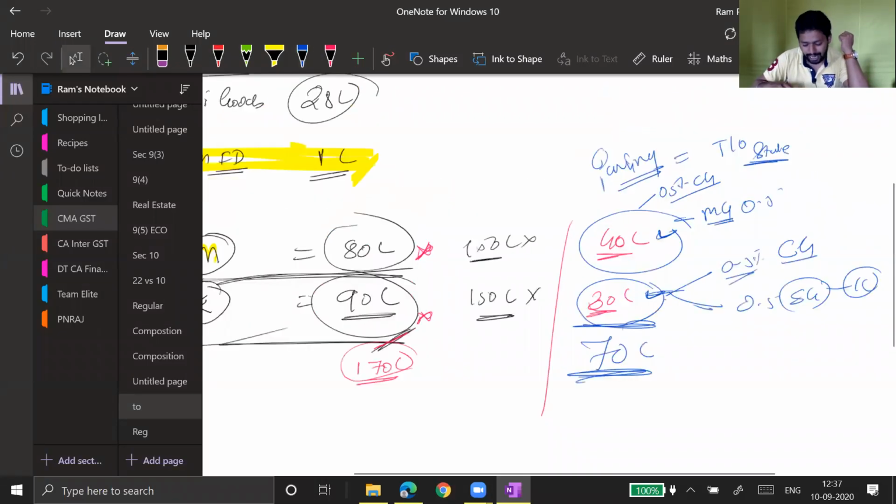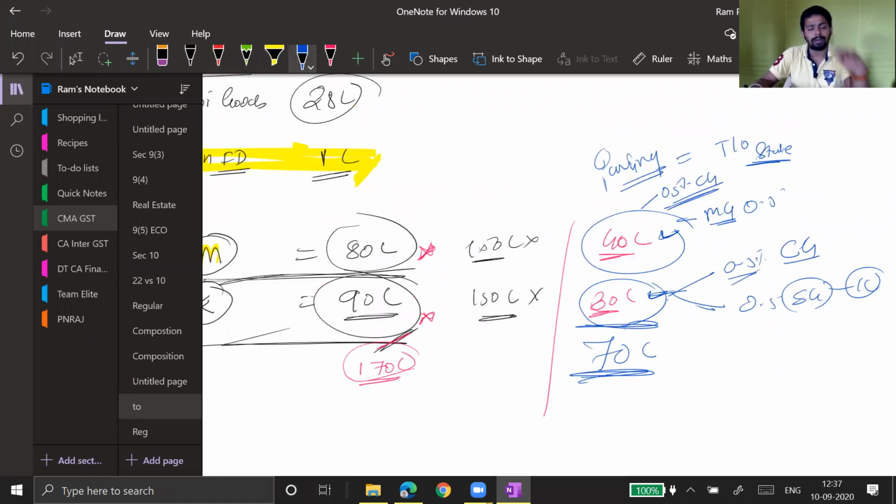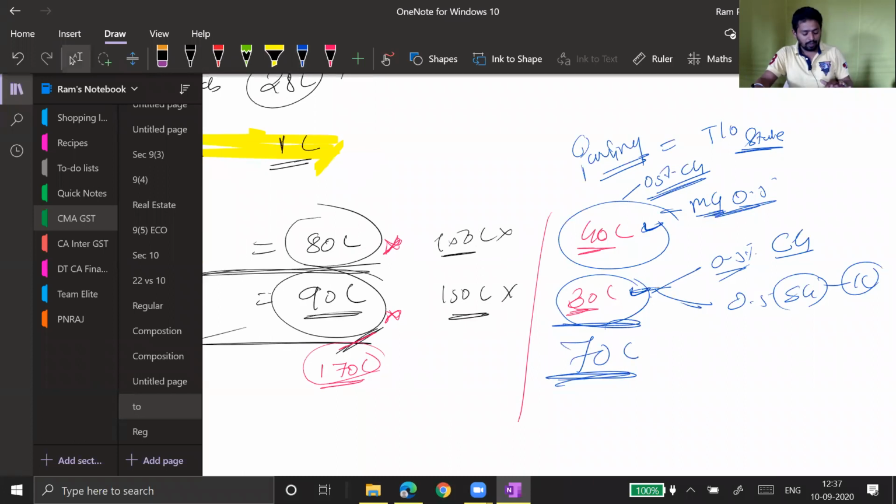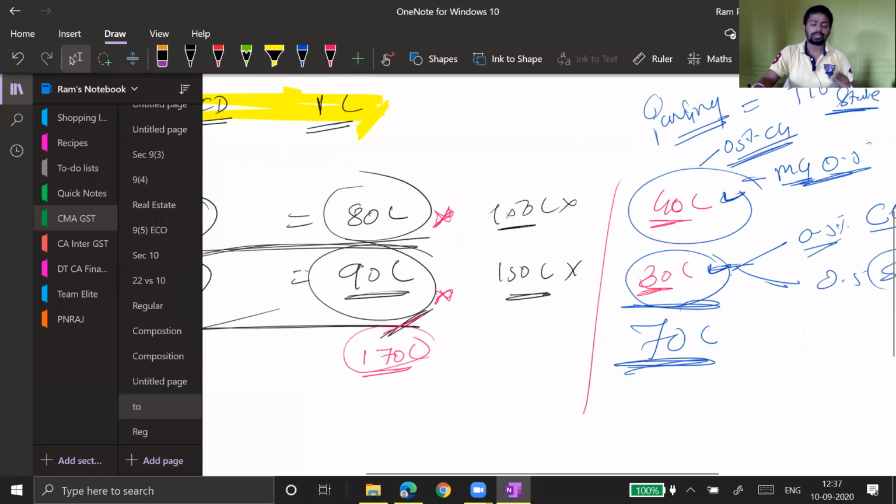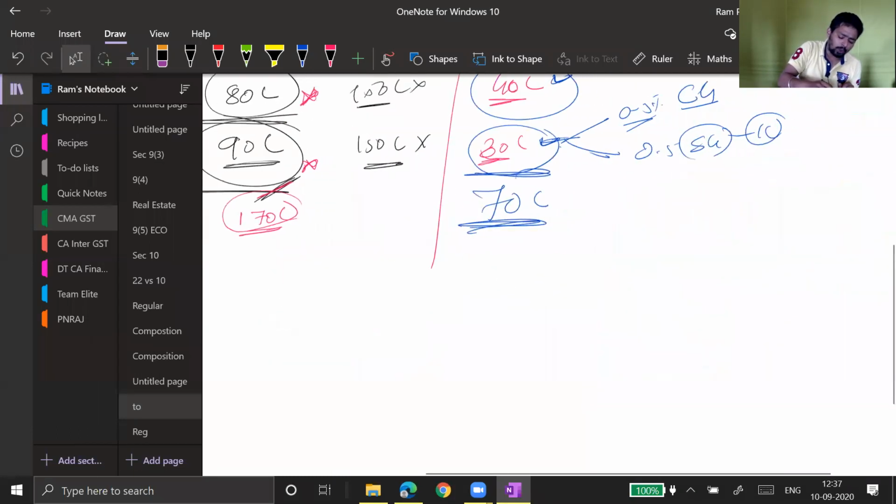But while paying tax, I have to pay 0.5% to the central government and 0.5% to the respective state government. Therefore, while paying tax, we check turnover in the state. While checking eligibility, we check turnover on an all India basis. Here you may ask me one question. One doubt may come to your mind.